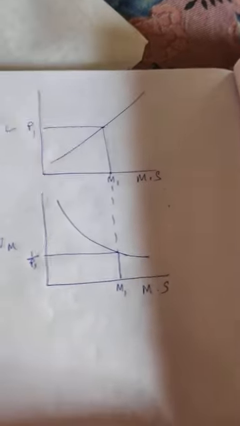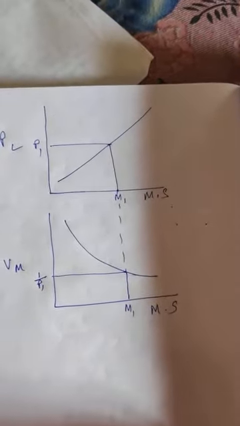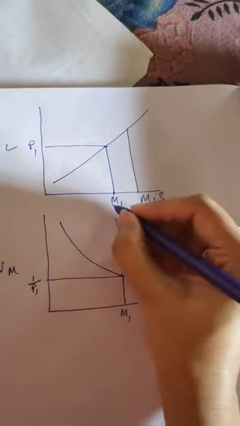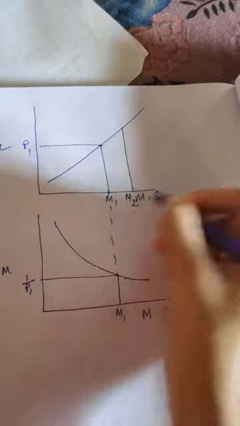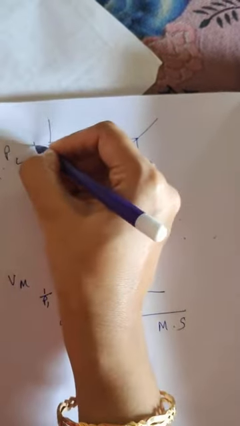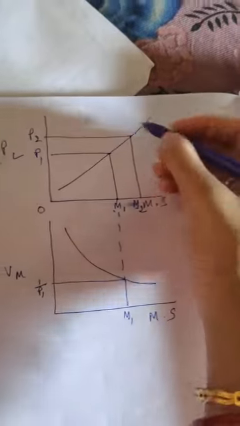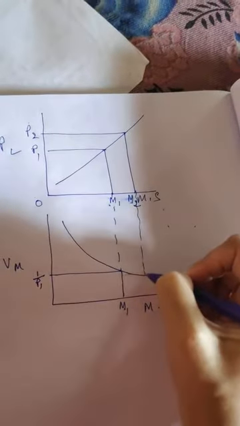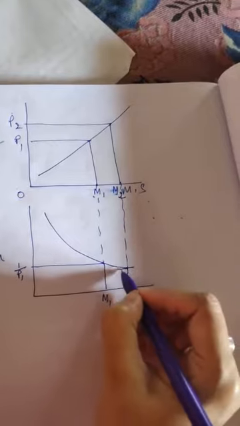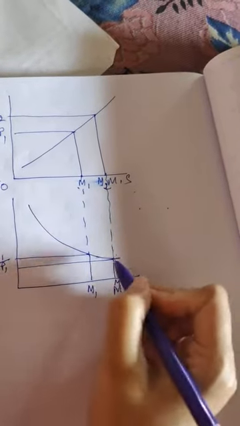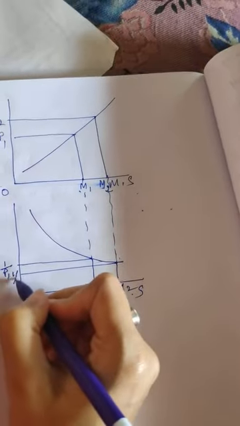Money supply remaining the same. Now suppose for a certain reason the money supply in the economy increases from M1 to M2, then the price level in the economy will increase from P1 to P2. If this money supply is converted into value of money, with M2 the value is 1 by P2.